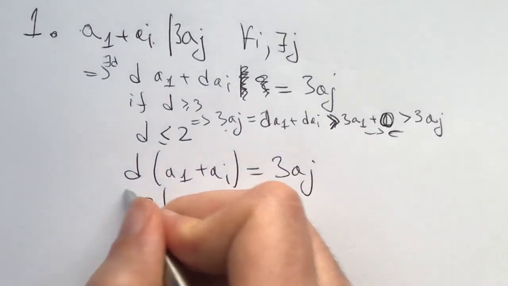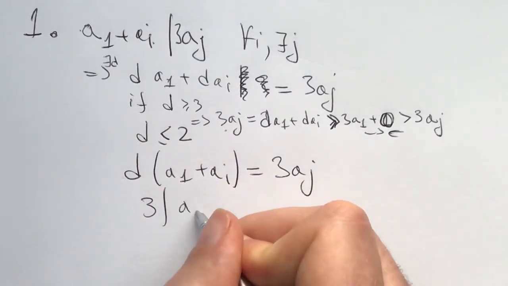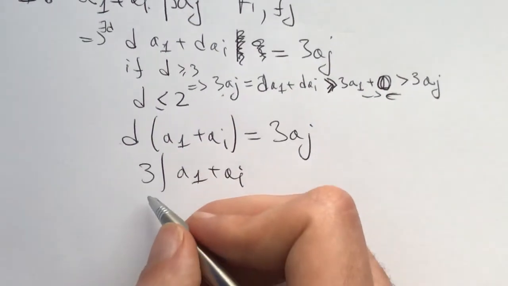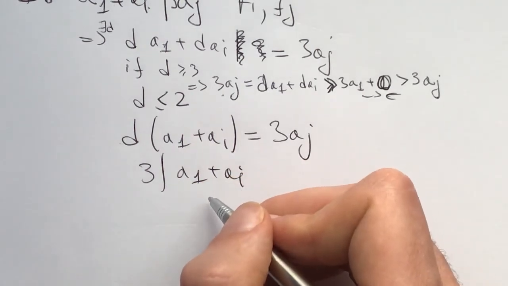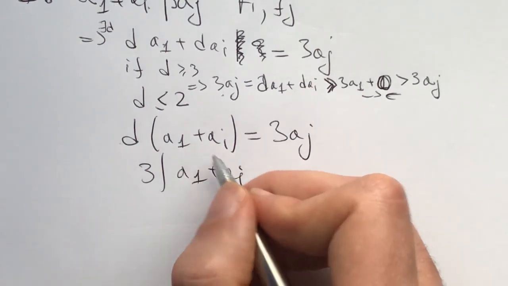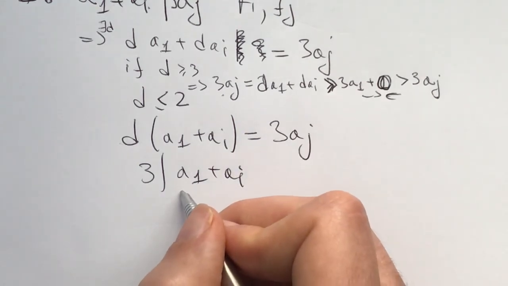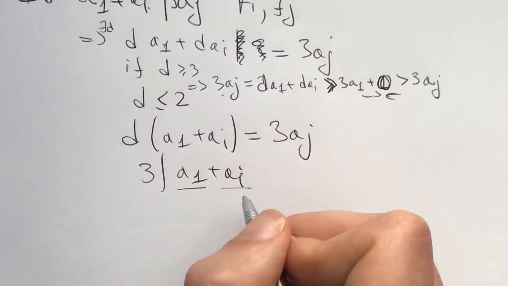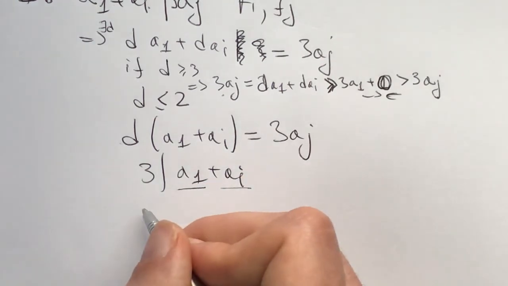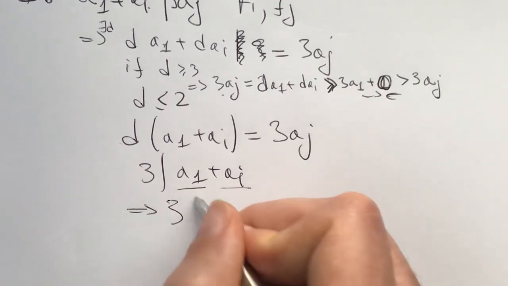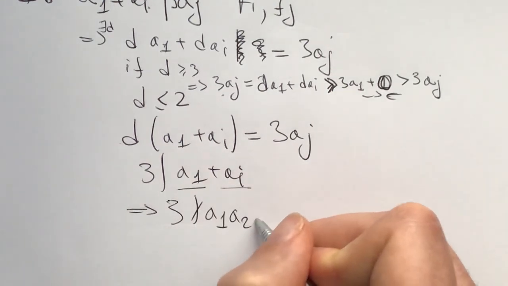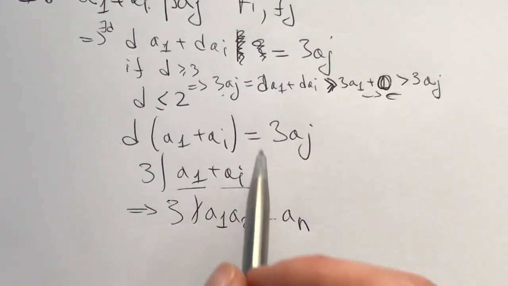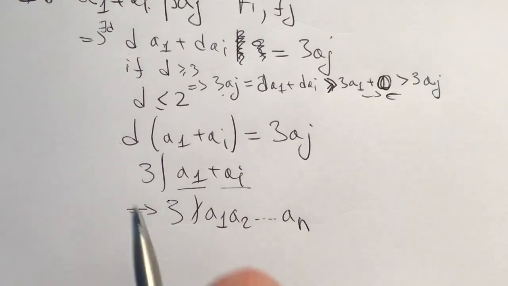Now this means that from d times (a1 plus ai) equaling 3 times aj, because 3 does not divide d, it means 3 divides a1 plus ai for each i from 2 through n. Given that the greatest common divisor of all these numbers is equal to 1, this means that a1 is not divisible by 3, because otherwise ai would be divisible by 3 for each i. So from here, we know that 3 doesn't divide a1 times a2 times an, because if it divided one of them, it would divide a1, and then it would divide all of them.